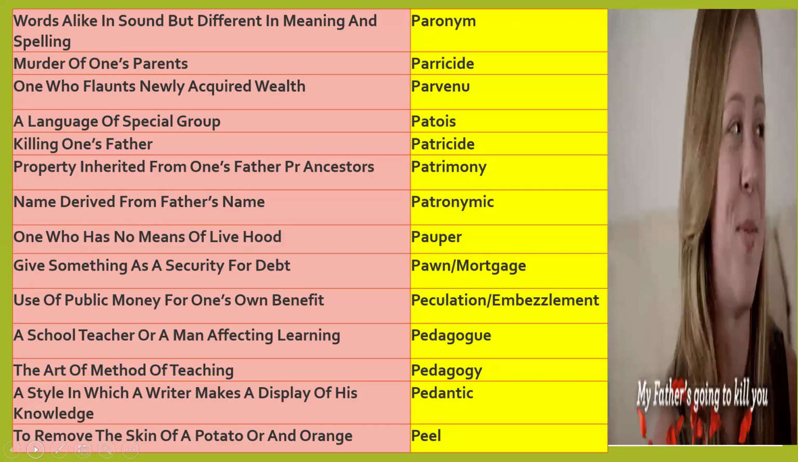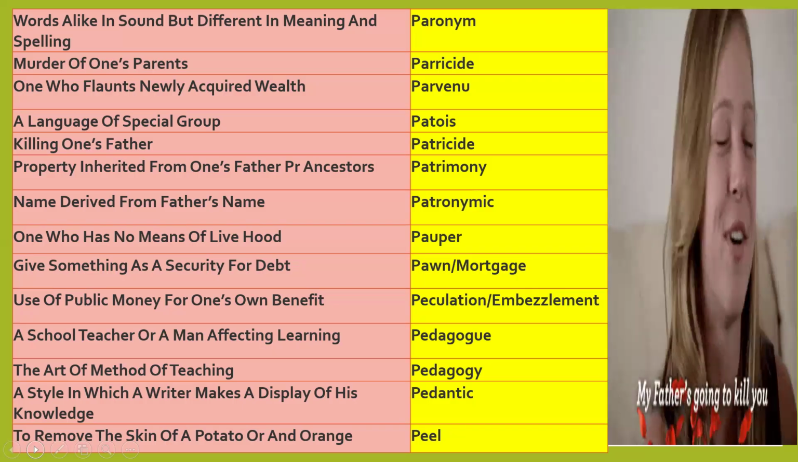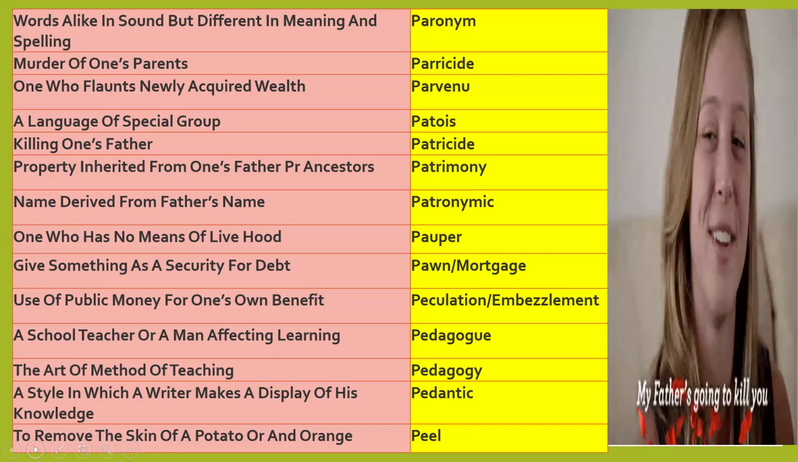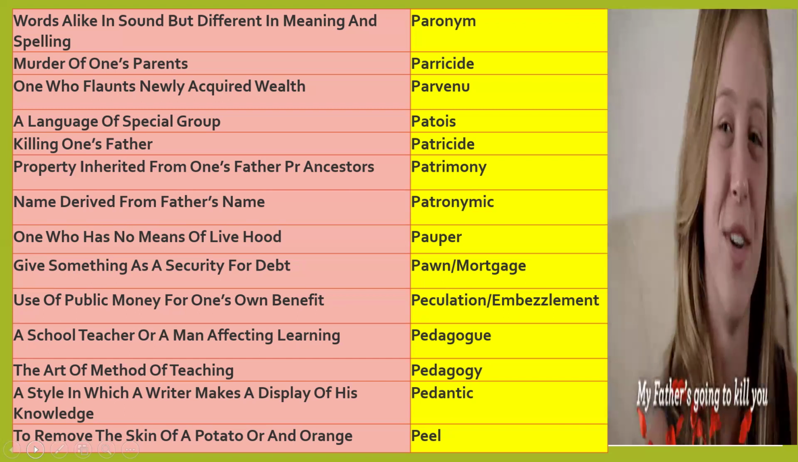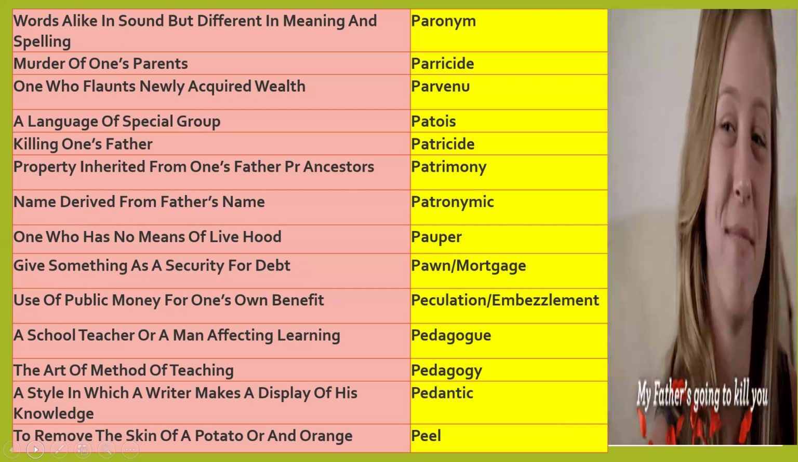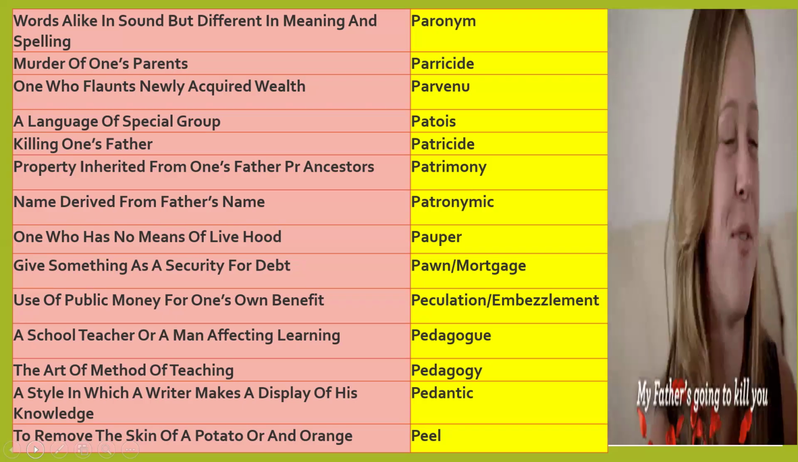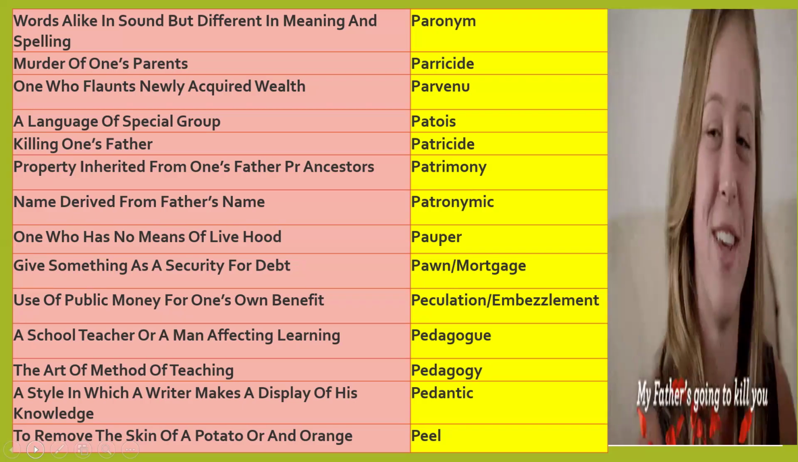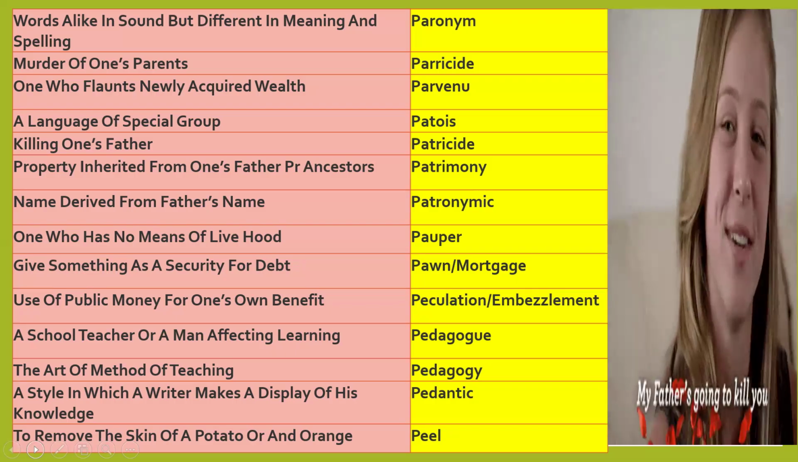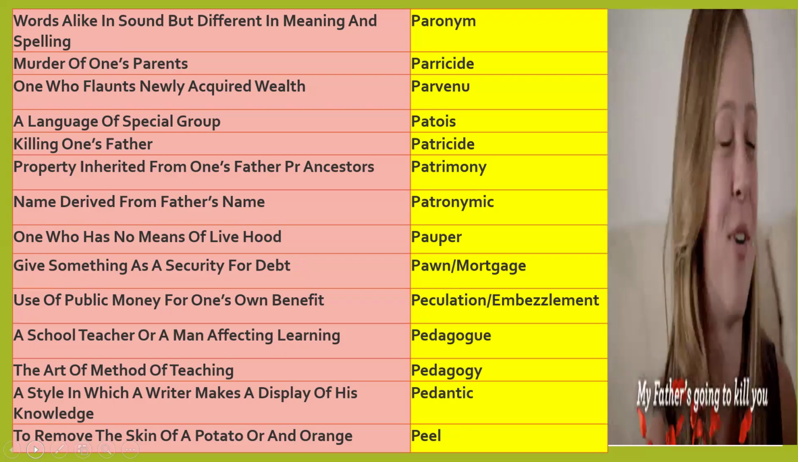Patronymic means a name derived from the father's name, whatever name a child gets from the father's name. Pauper means one who has no means of livelihood, a very poor person. We have to definitely help paupers, very poor people.